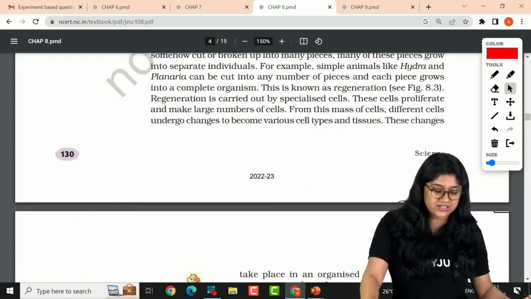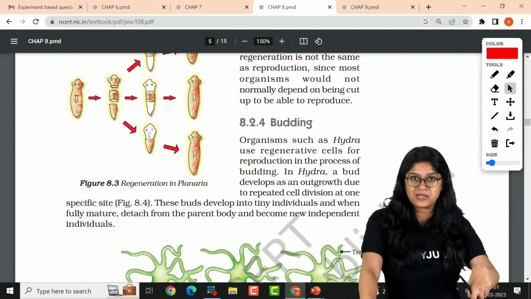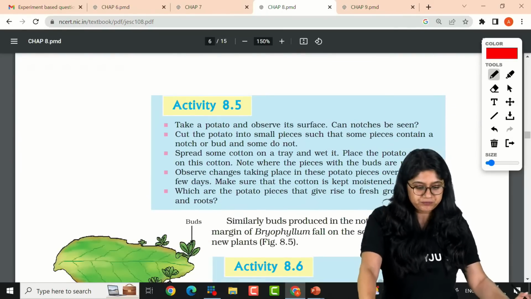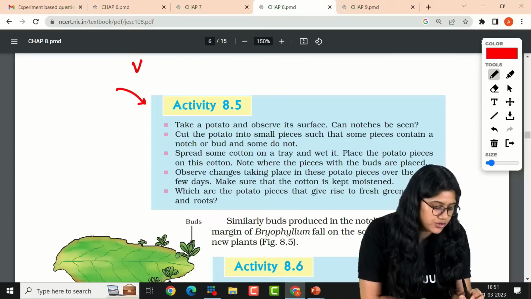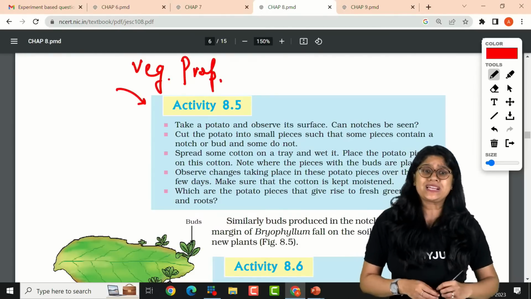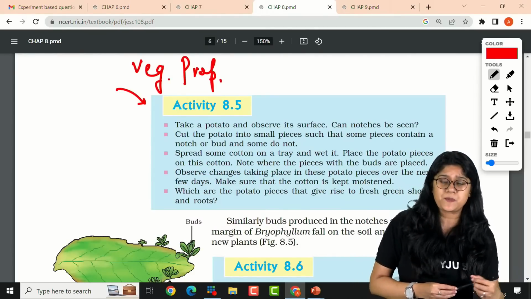Okay, let's take a look at the next activity. Over here, we have the plain India diagram. I already said it's important. It can come for identification. Now, this is important, everyone, which is just talking about vegetative propagation. Everyone, can you quickly tell me what is vegetative propagation?